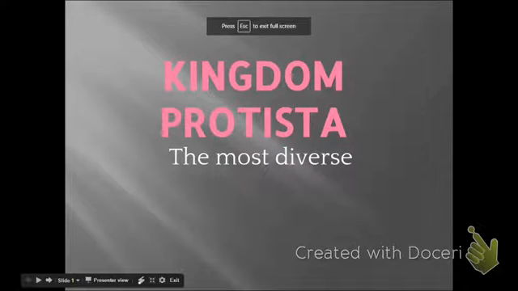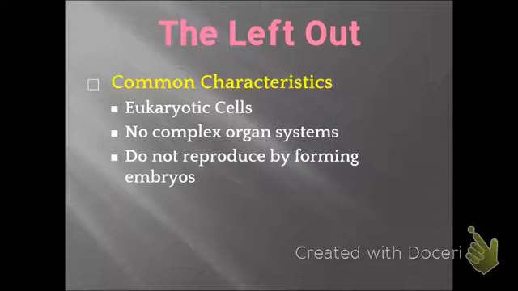Here are your video notes on the kingdom Protista. So this is our most diverse kingdom. It's in the eukaryotic domain, so the domain Eukarya, kingdom Protista. Oftentimes this is what we call the left out kingdom because they are relatively simple eukaryotic cells.